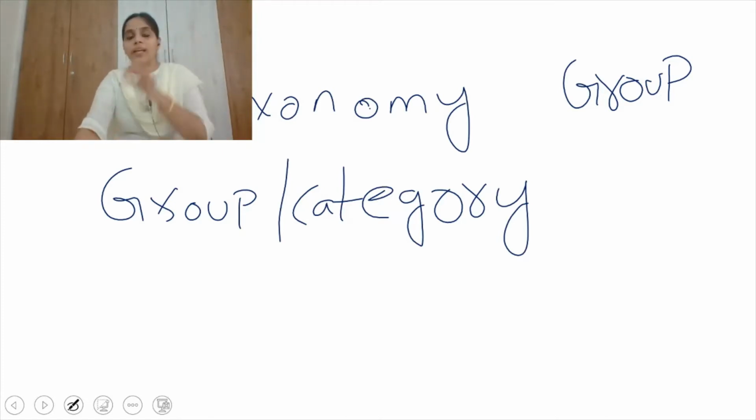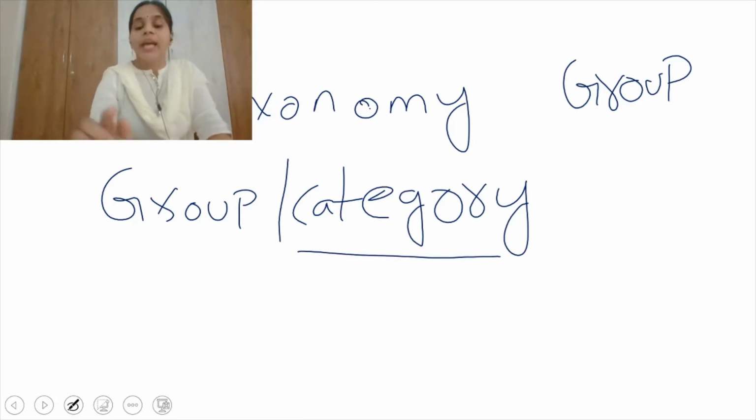Grouping is not done by just appearance. We are characterizing the organisms and classifying them based on these characters. The organisms which share similar characters will be placed under a group. That group we call a category.